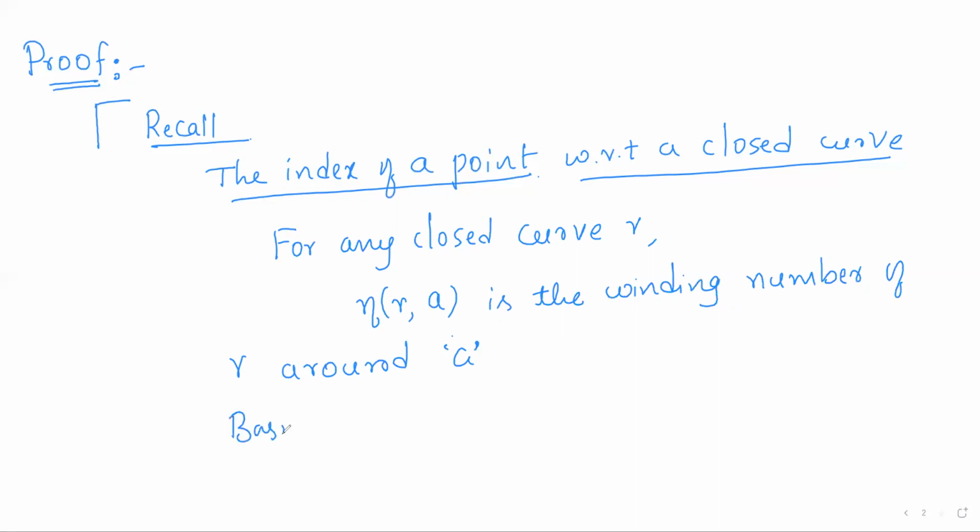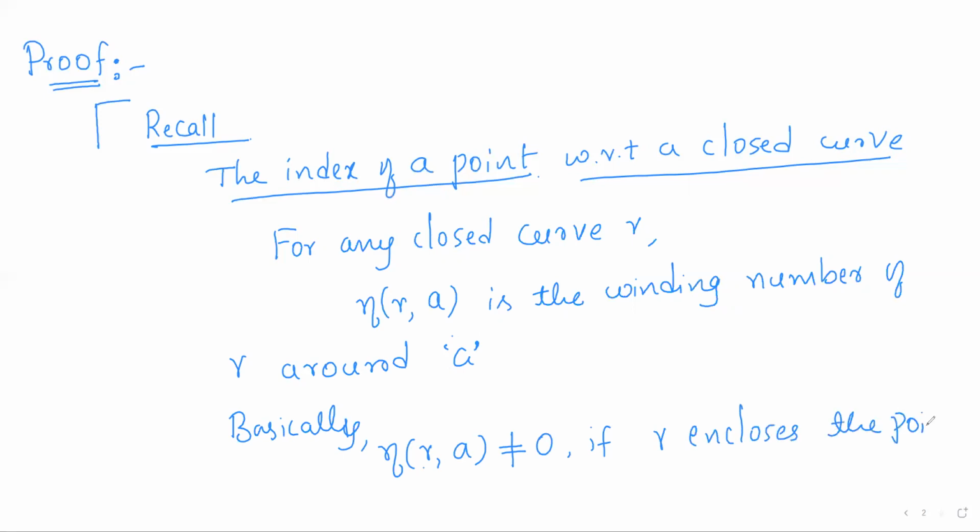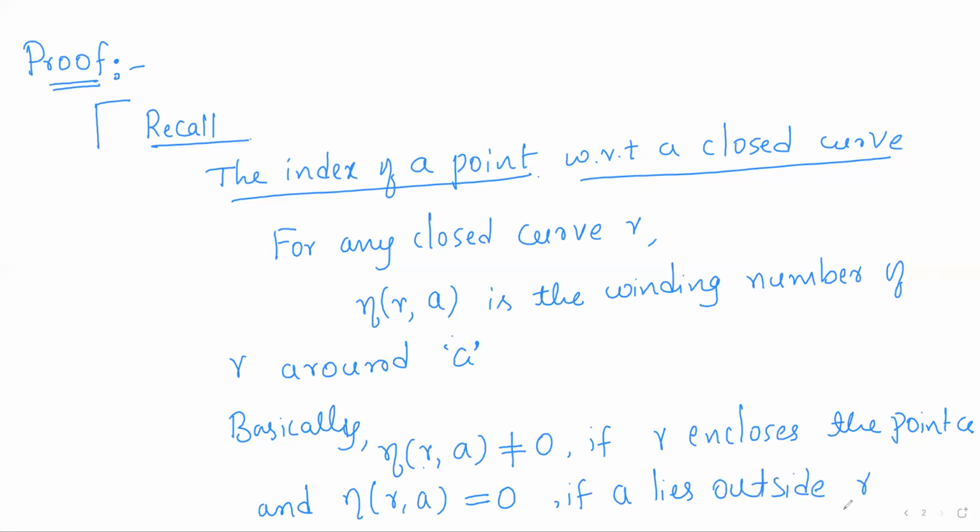Basically, the index of a point a with respect to any closed curve gamma will be non-zero if gamma encloses the point a, and the index of that point a with respect to gamma will be zero if a lies outside gamma.